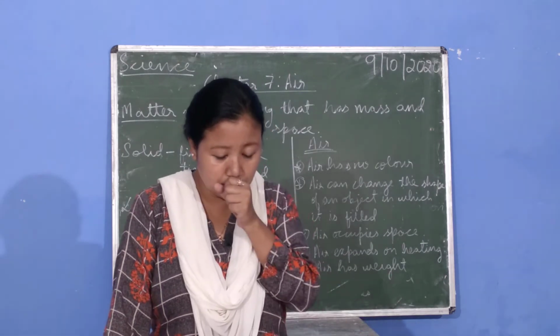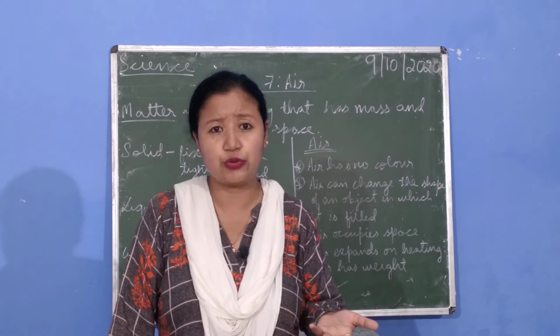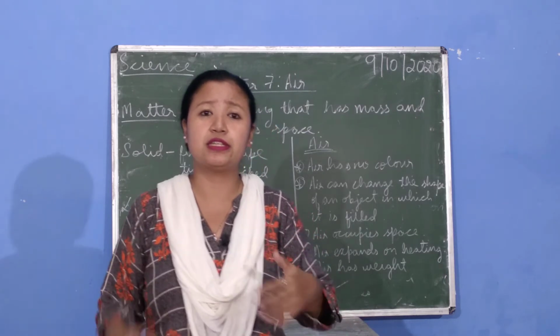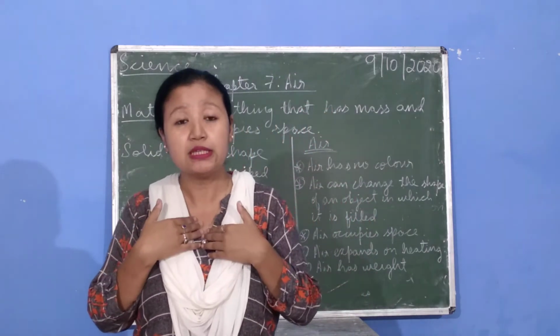Plants need oxygen. Why do plants need oxygen? For photosynthesis. Do you remember? They take in carbon dioxide, they use it for food during the process of photosynthesis, and they give out oxygen. That is what we need to breathe.